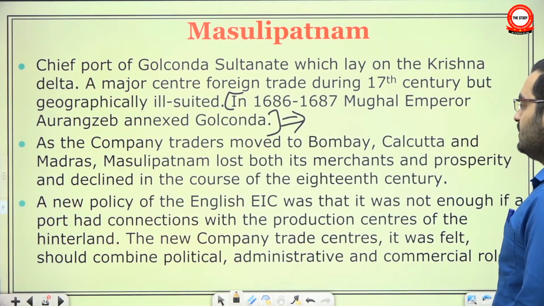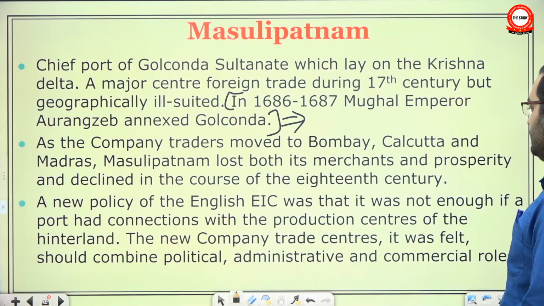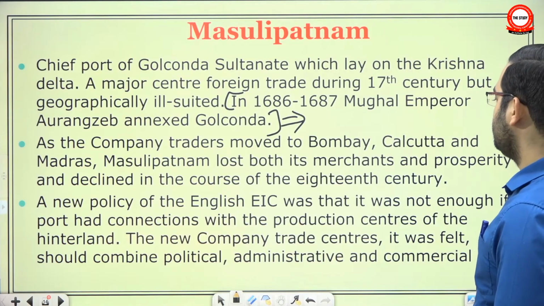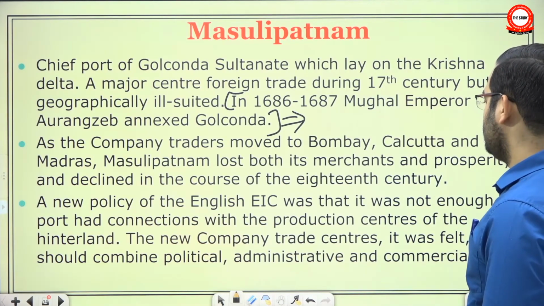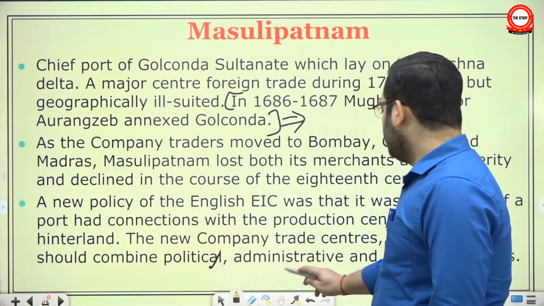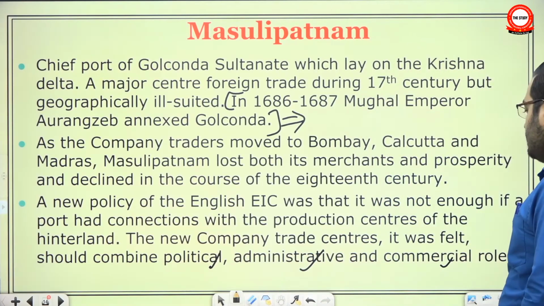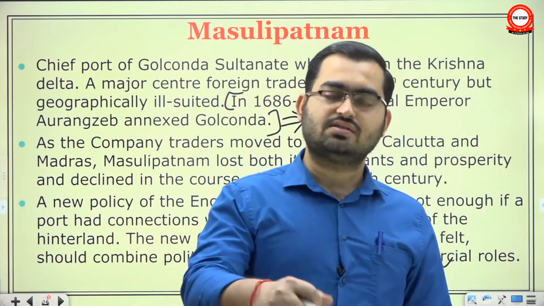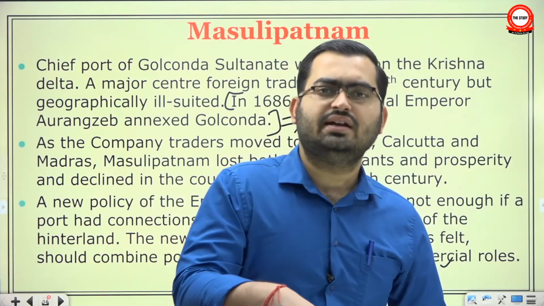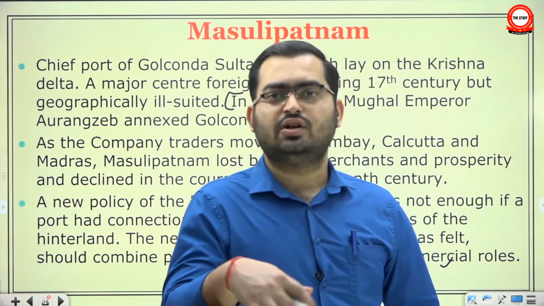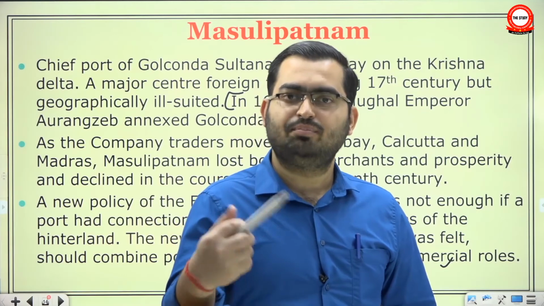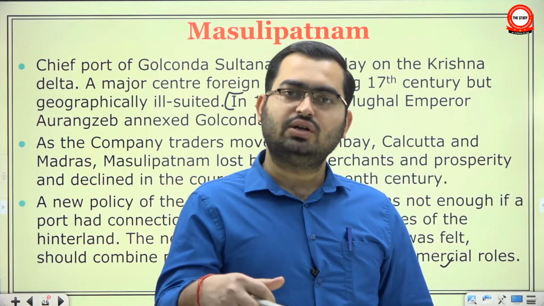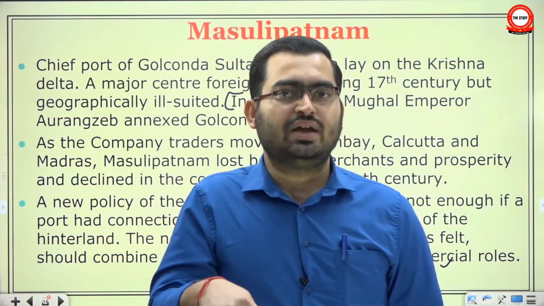A new policy of the East India Company was that it was not enough if a port had connections with the production centers of the hinterland. The new company trade centers, it was felt, should combine political, administrative and commercial roles. See, if you are trading via a port of some other state, then you have to pay duties. Now this was the era of mercantilism, where the European companies wanted to monopolize more and more trade and pay less and less tax. They thought that was the only way they could increase their profit. So they wanted to have their own ports where they would not pay any taxes.